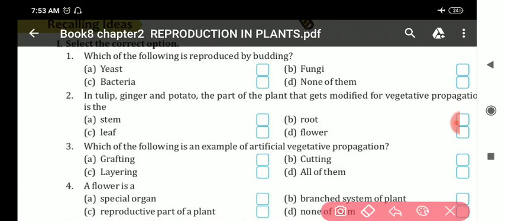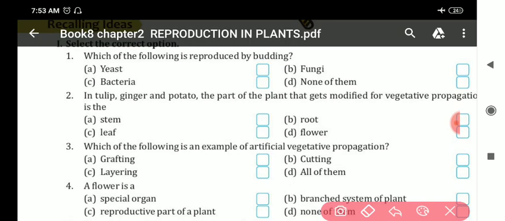In this particular video, my dear students, we shall discuss the book exercise of chapter 2. Those who have got the book, they must do it in the book. If you are not having the book, somewhere on a page you must write the answers. When you get the book, you can do them. Clear? So let's start this.